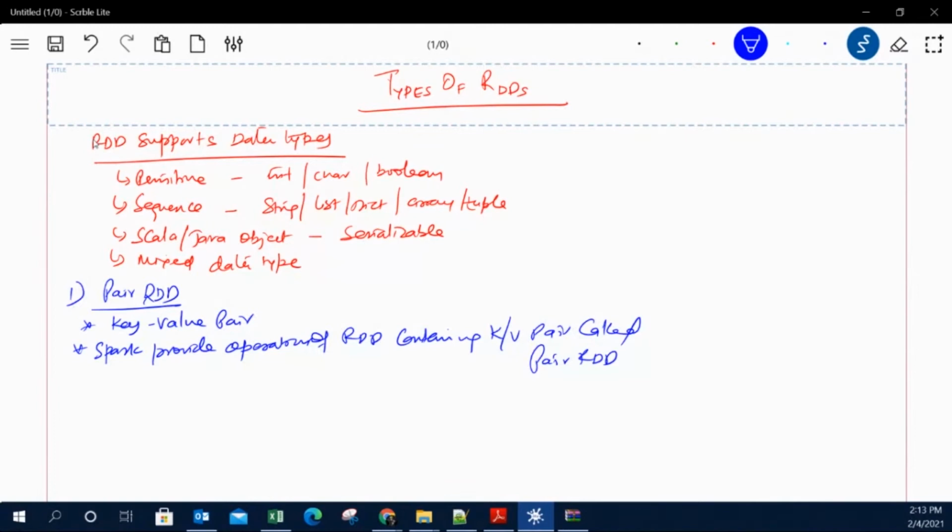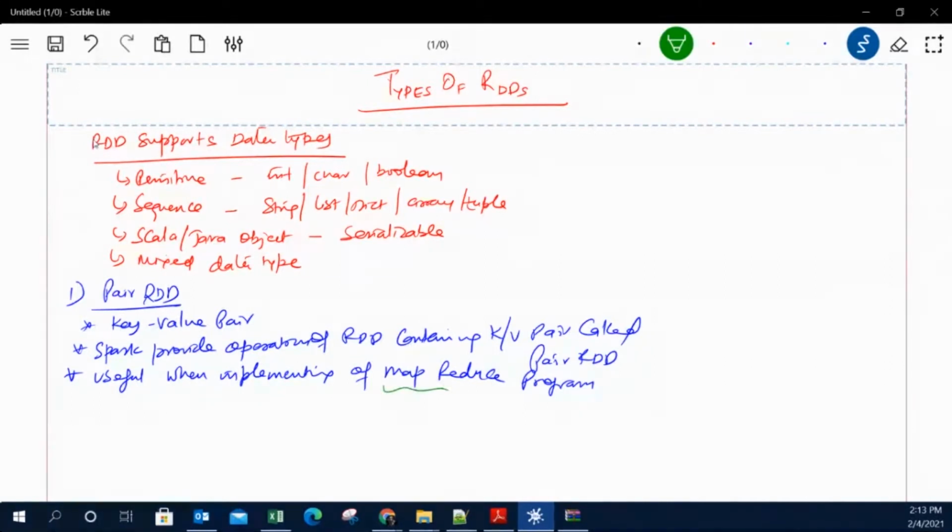Different kinds of operations are available in terms of key and value, and we are going to see those. This pair RDD is very useful when implementing logic like MapReduce. I'm not saying the MapReduce program, but the kind of program logic that we use in MapReduce.